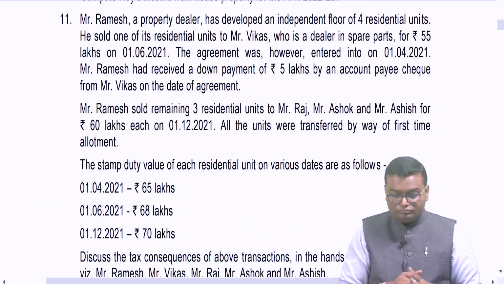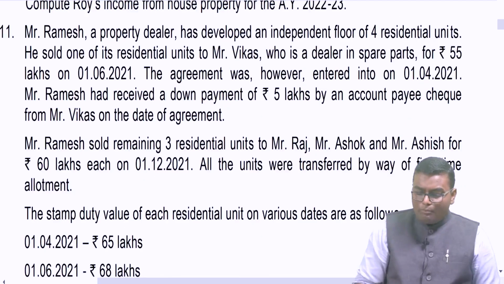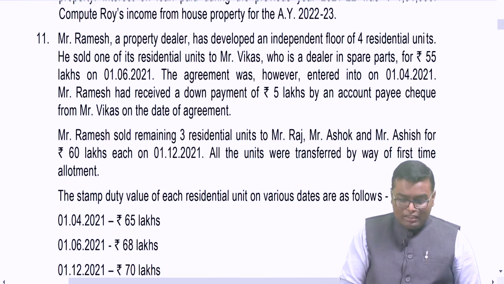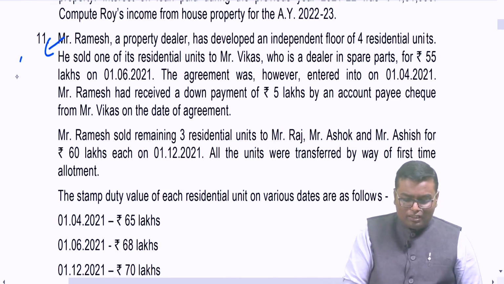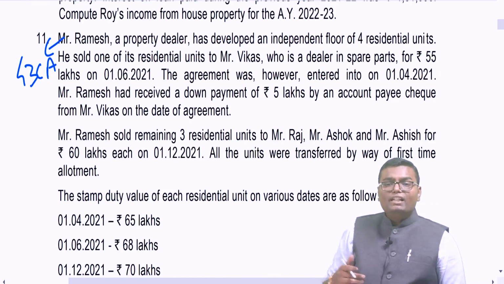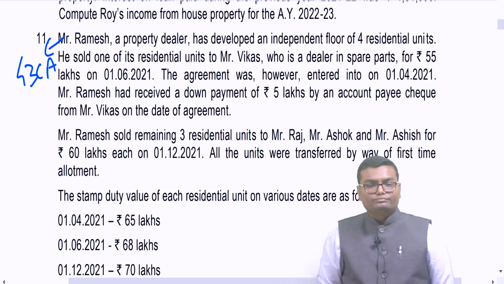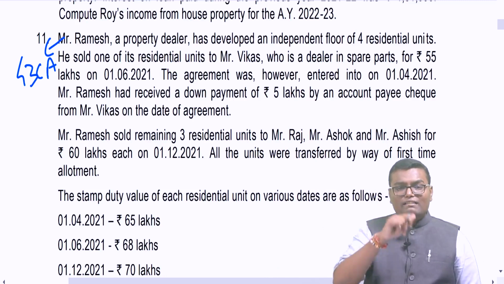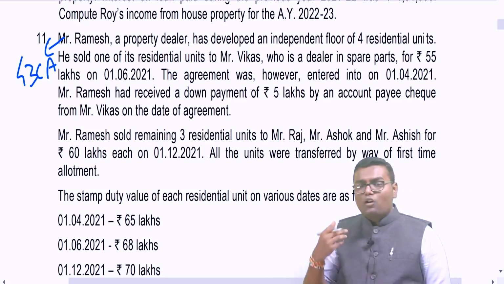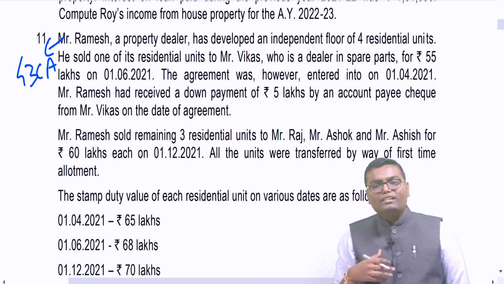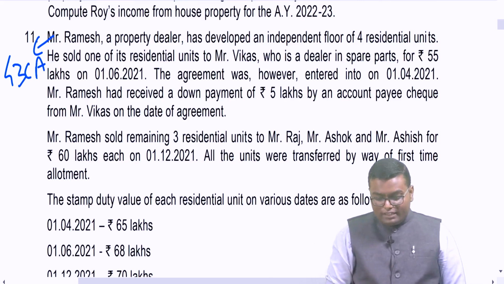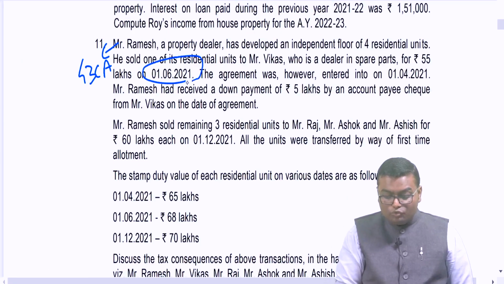Now, Mr. Ramesh is a property dealer. Can I say selling the property is a PGBP income? And for Mr. Ramesh, 50C will not apply, 43CA will apply. He has developed an independent floor of 4 residential units. He sold one of the residential units to Mr. Vikas, who is a dealer in spare parts. Means for Mr. Vikas, this is not purchase of inventory, this is purchase of a capital asset. It was sold for rupees 55 lakh on 1st June 21.